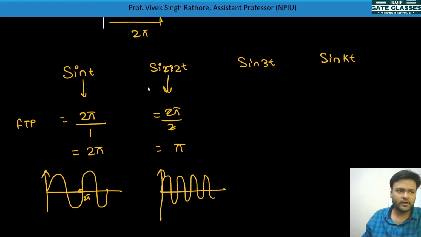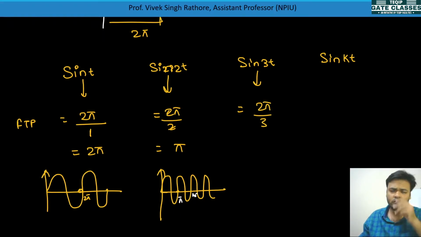Okay, so its time period, I will write it down in white, so it is pi and then 2 pi, so the fundamental time period is pi. Okay, and then we'll go on again to sine 3t. Sine 3t is 2 pi by 3, so you can see that, and here the fundamental time period is 2 pi by k.